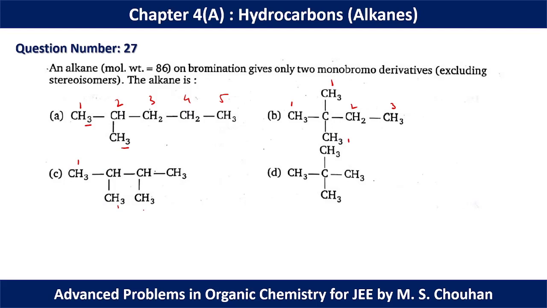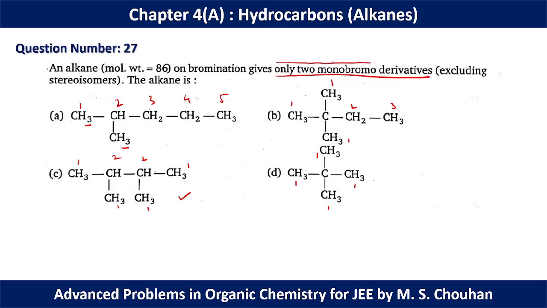1, 1, 1, 1. These 4 methyl are similar, and we have two kinds of hydrogens in this case. So this can be our answer. But in option D we have only one kind of hydrogen. So we have to find only 2 monobromo derivatives.